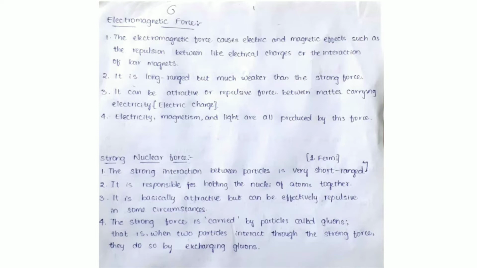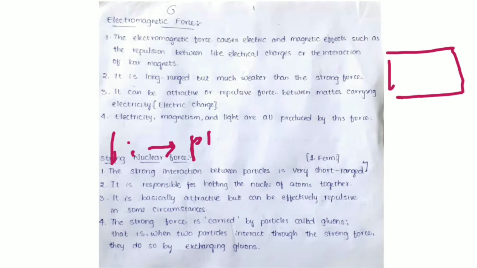It can be an attractive or repulsive force between matter carrying electric charge. Yeah, because it depends upon the charge, or the poles of the bar magnets. That's it. Electricity, magnetism and light are all produced by this force. In light, the particles are photons, right?